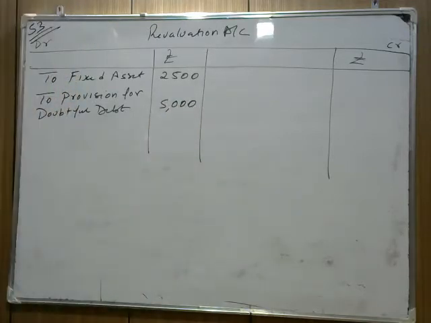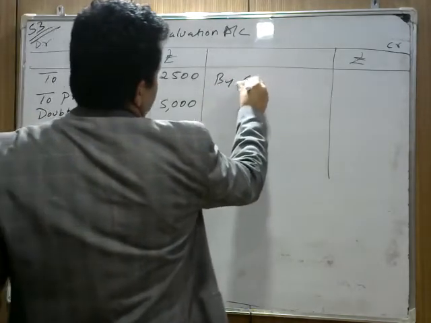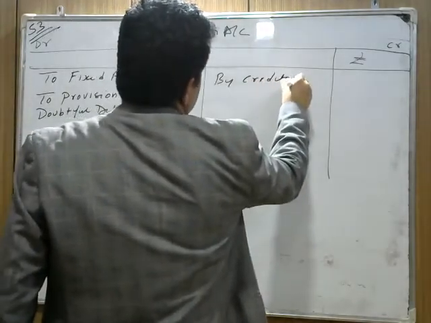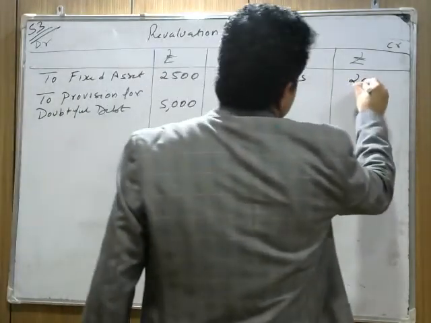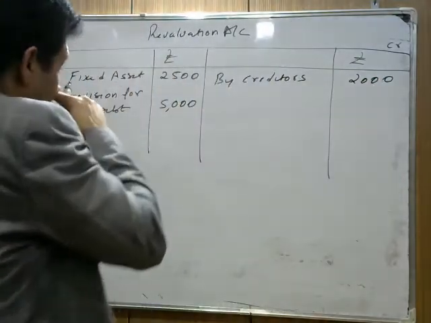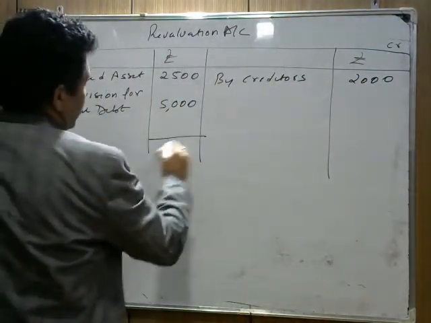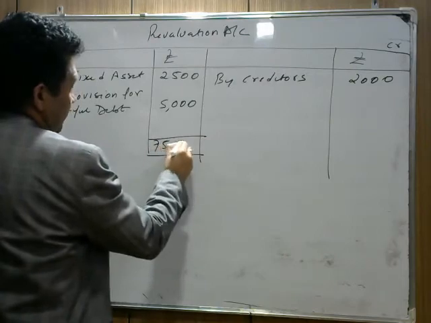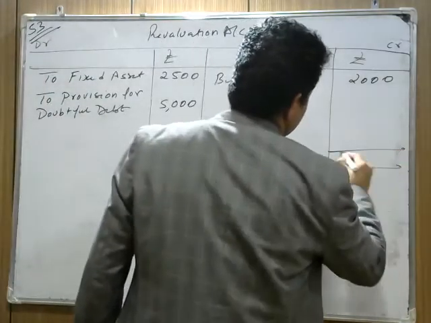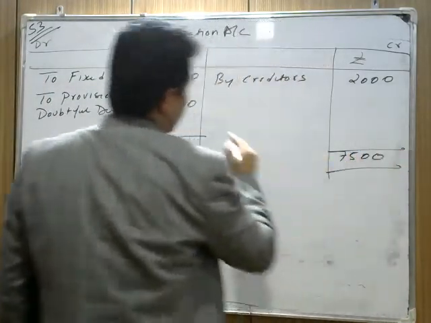Next, a liability for claim included in creditors for rupees 10,000 is settled at rupees 8,000. Means there was a liability of 10,000, and you settled it for 8,000. It is a benefit for the firm; we now have to pay 2,000 rupees less. So we write by creditors 2,000 because there is a profit of 2,000 rupees. No other transactions here. Total 7,500. The firm bears a loss of rupees 5,500.